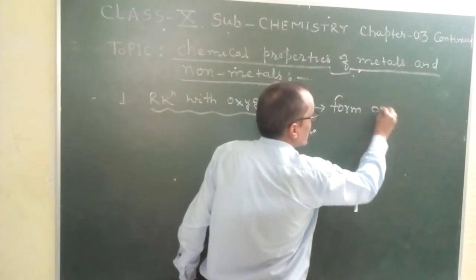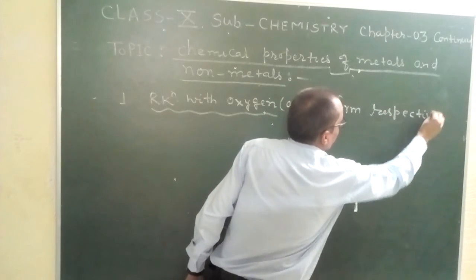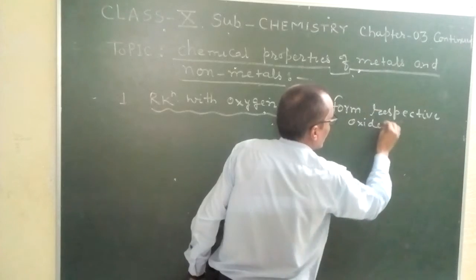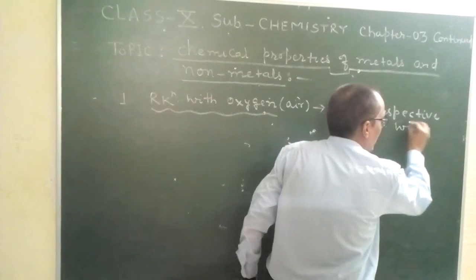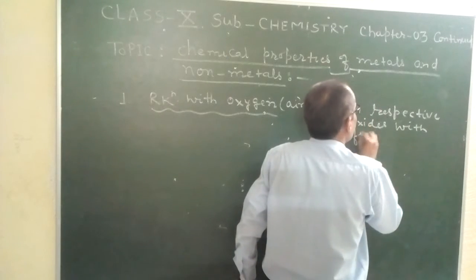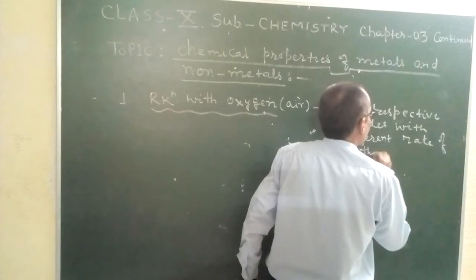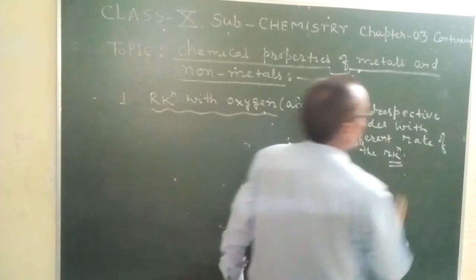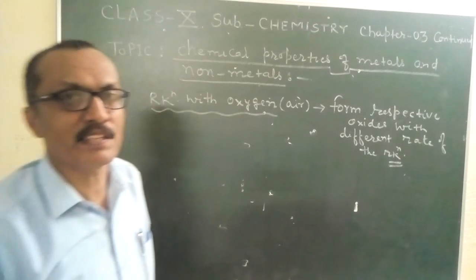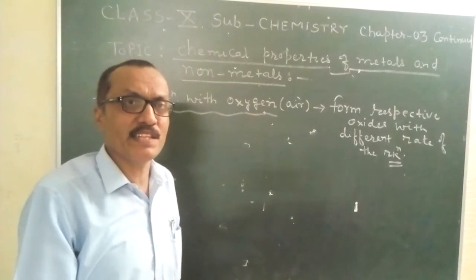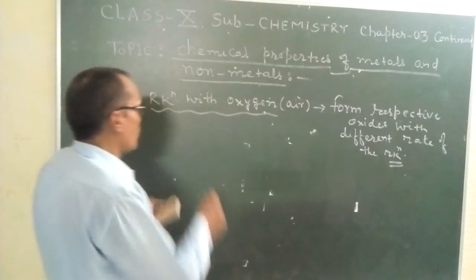metals form respective oxides with different rates of reaction, and the cause of the different rate of reaction, as I told you, is the reactivity of metals. As all metals are not equally reactive, that's why their rate varies with air. Okay? For example, students,